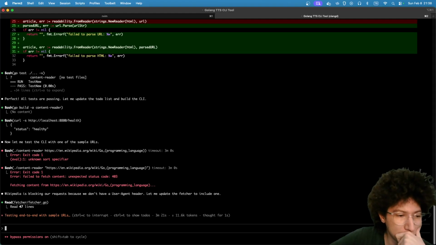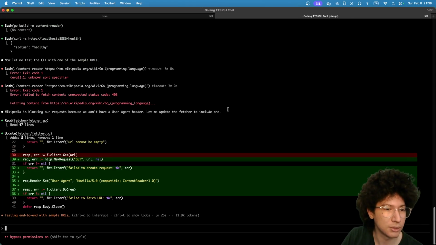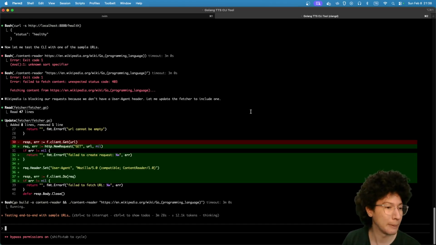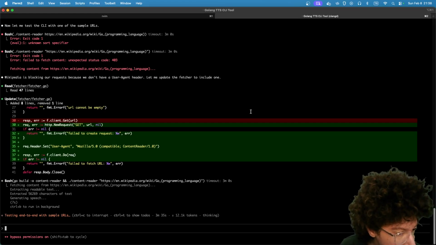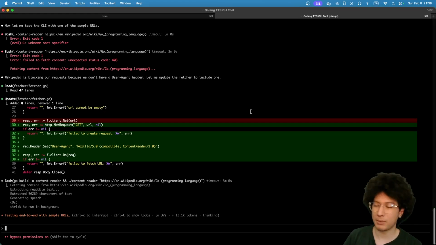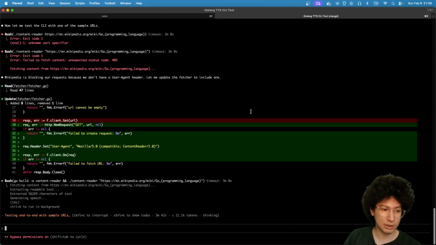Oh, Wikipedia blocks the fetch requests, so it decided to add a user agent header, which makes sense. Oh, and it's generating speech, which is amazing. I can also accept the slow speed of this speech model because we don't need the recording immediately. If it takes a minute or even half an hour, I'm okay with it.